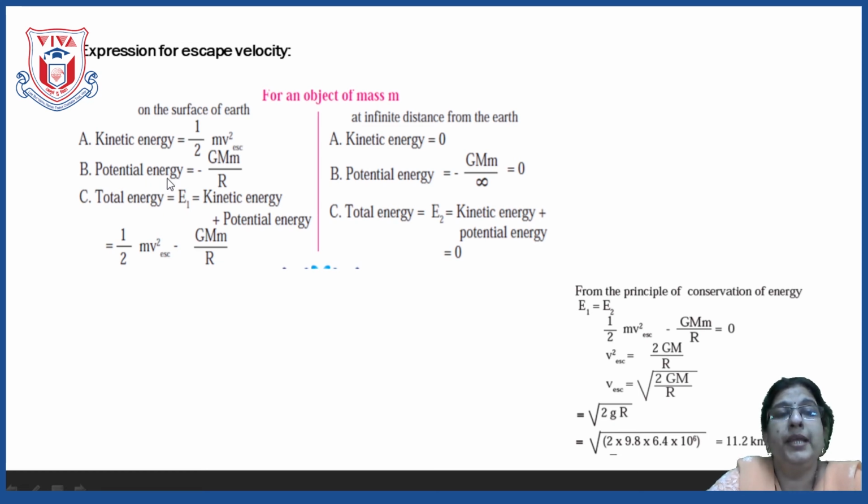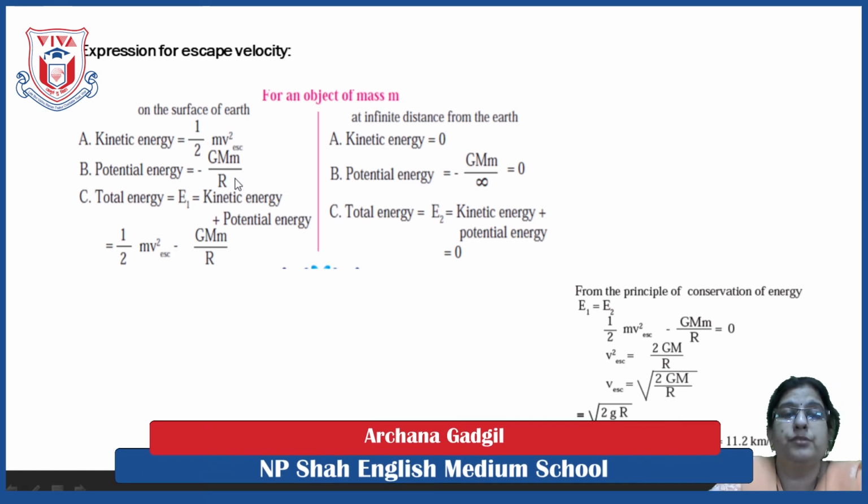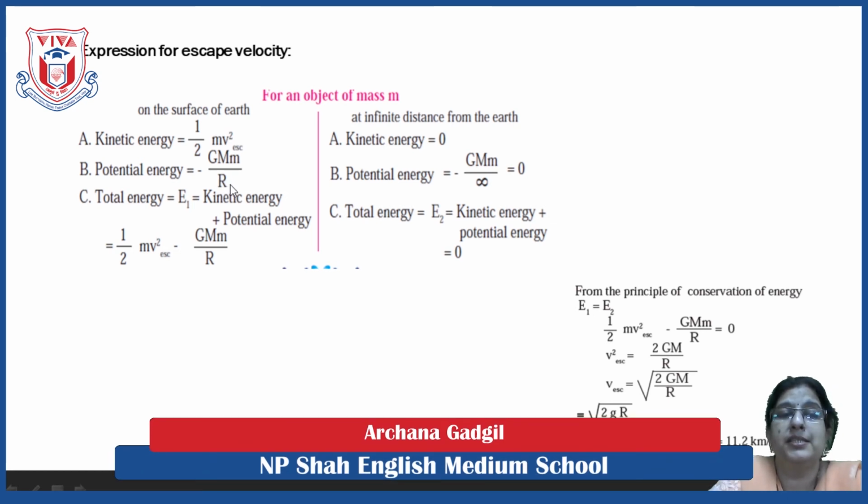How much is the potential energy? Now the object is on the earth's surface, which means it has gravitational potential energy, and what is the formula? Minus GMm upon R plus h we had learned, but here it is on the earth's surface only, so only the radius of the earth is considered. So minus GMm upon R.